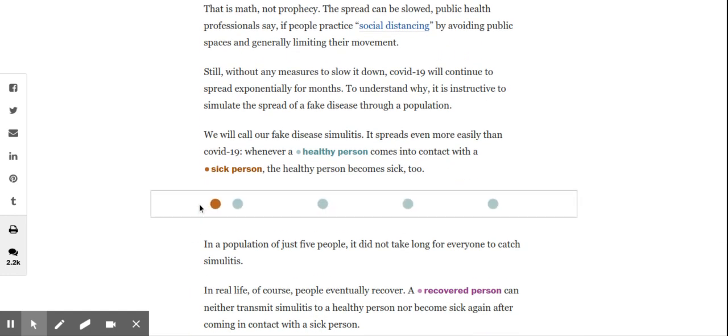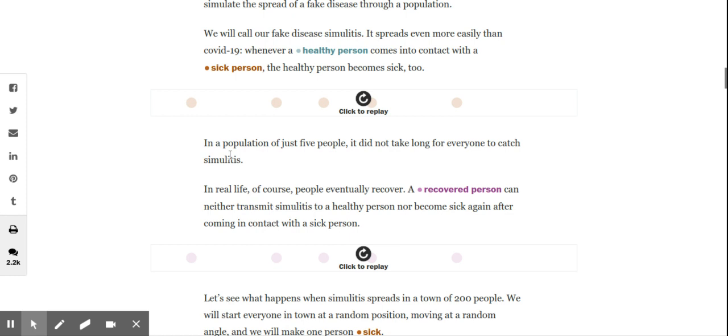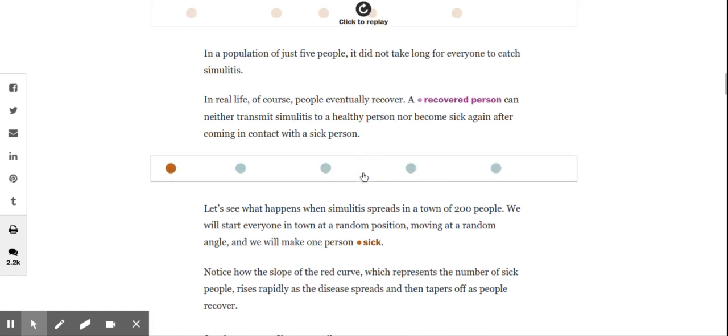So orange dot means they're sick. Blue dot means they're healthy. Every time an orange dot touches a blue dot, it goes from healthy to unhealthy. Sick person to healthy person makes that person sick. Okay? So these dots are people, and anytime a sick person touches a healthy person, that person is going to get sick. Now, sometimes illnesses you can get cured. So eventually, after a while, people will stop being sick and they will be recovered.